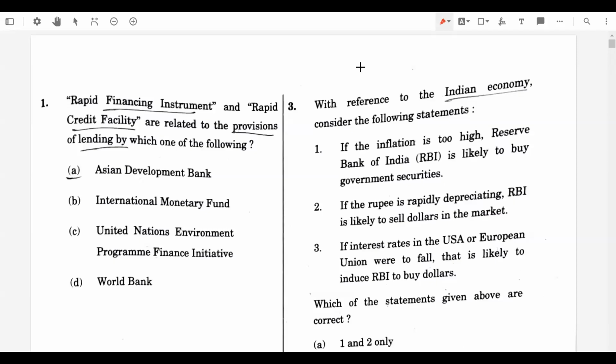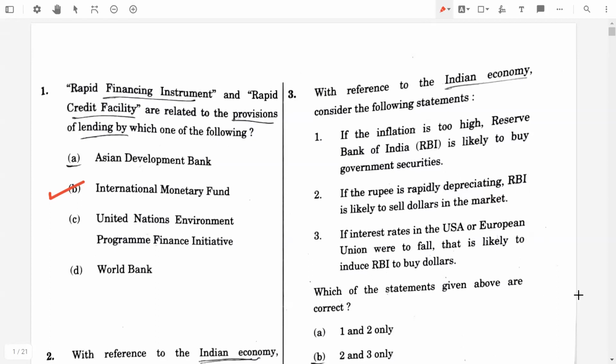Welcome aspirants. Now we are going to discuss UPSC 2022 GS paper answers and detailed explanations. So first question will be, the Rapid Financing Instrument and the Rapid Credit Facility are related to the provisions of lending by which one of the following? The answer will be International Monetary Fund.